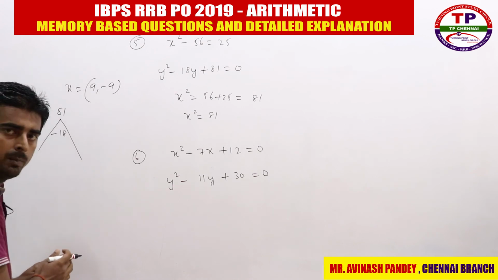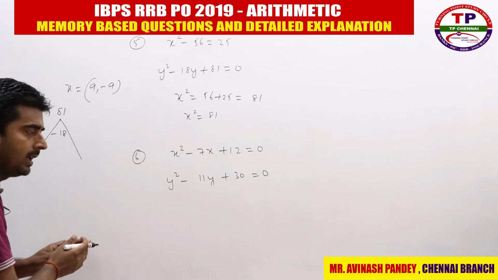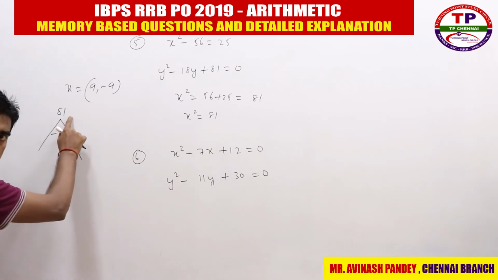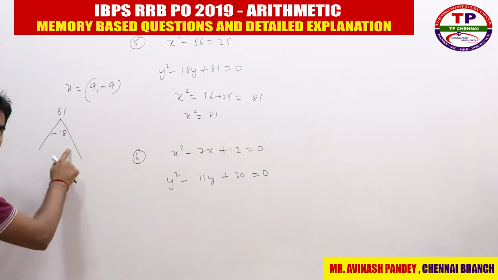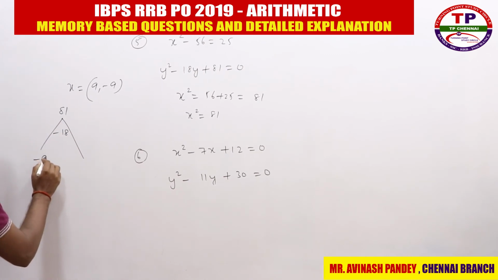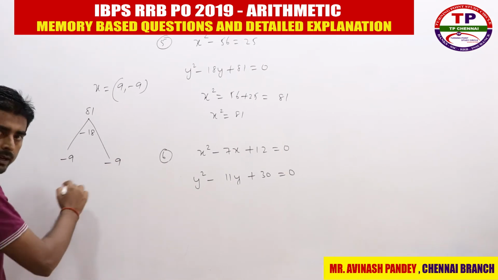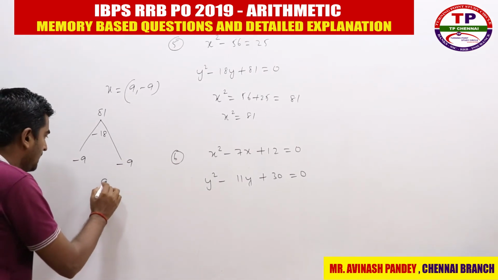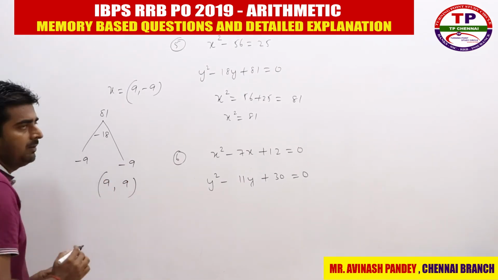Then the two numbers are 9 into 9. Why? 9 into 9 is 81, and minus 9 and minus 9 is minus 18. So minus 9 and minus 9. Then we need to change the sign, so it will become 9 and 9. Then we need to compare.